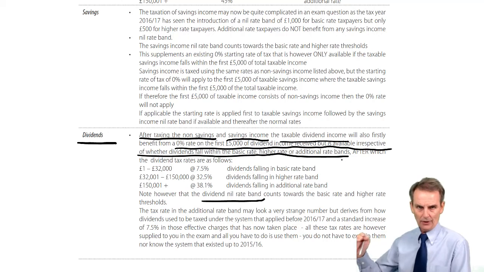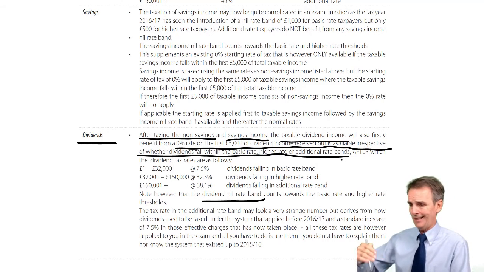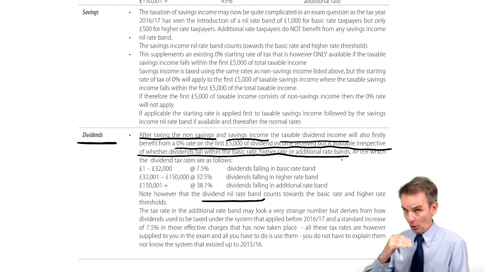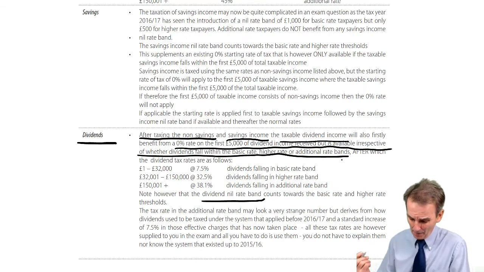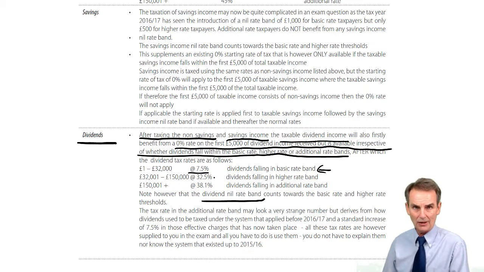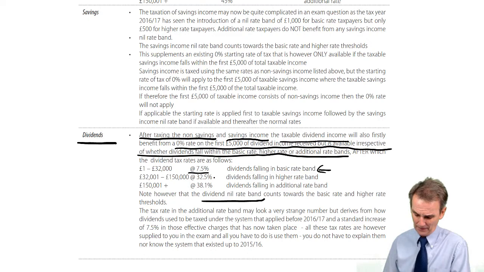Whatever level the dividend income falls into, basic, higher or additional rate, always the first 5,000 is at nil. Above that, if we have more than £5,000 of dividend income, there will be tax to pay. And that then depends on where those dividends fall. If they should fall within the basic rate band, it's a mere 7.5% tax rate that is then applicable. But go up into the higher rate band, and the numbers get rather more serious.